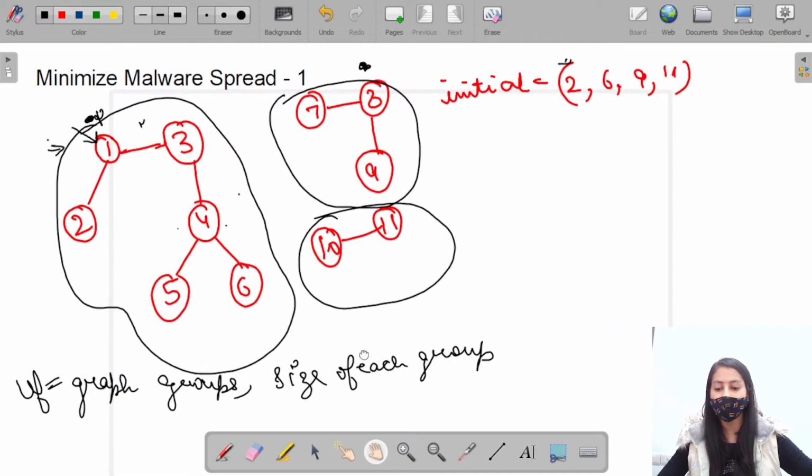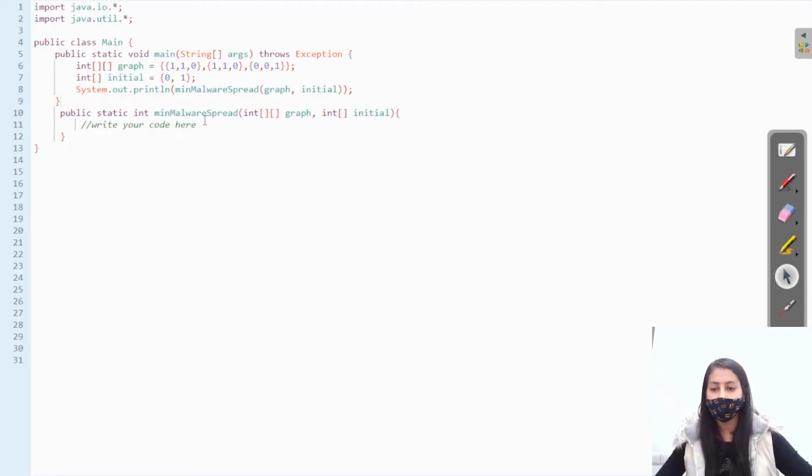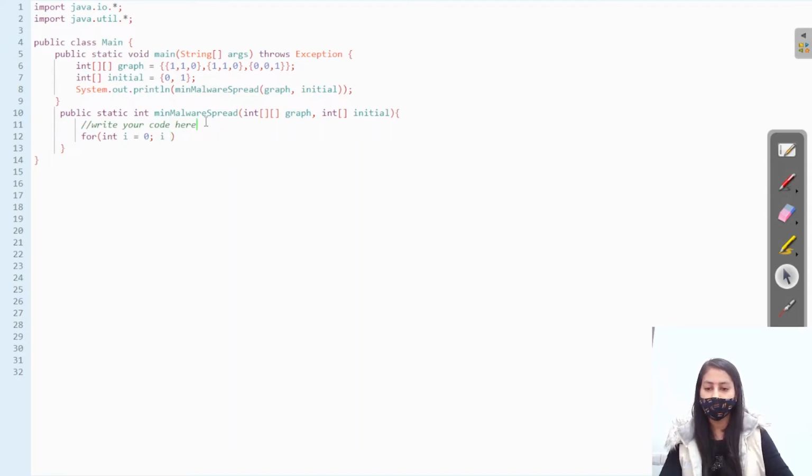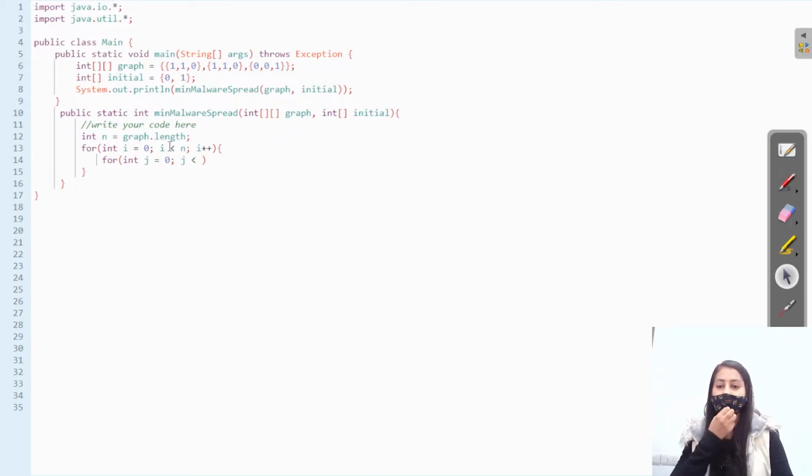So firstly we will have to find the union of the graph, right? So we have to move in the graph. Let's store the size of the graph in some variable, length. Now in order to find the union function, we need two more functions, that are the find function and the merge function.